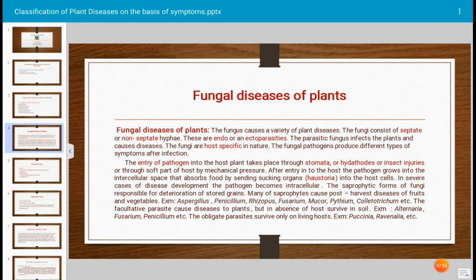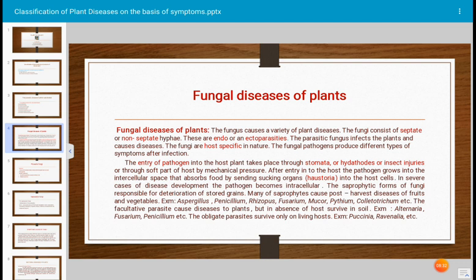Another group of fungi, the saprophytic fungi, are responsible for deterioration of stored grains. Many saprophytic fungi cause post-harvest diseases of fruits, vegetables, etc. And they survive on any type of dead organic matter. Which are the saprophytic fungi? Examples: Aspergillus, Penicillium, Rhizopus, Mucor, Fusarium. All these are saprophytic fungi.